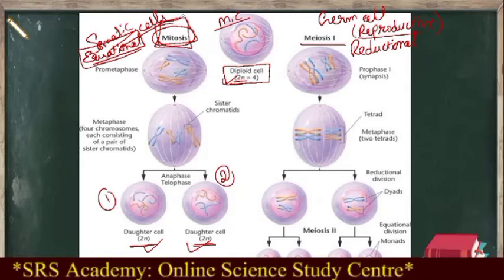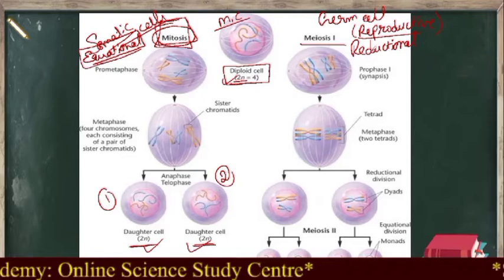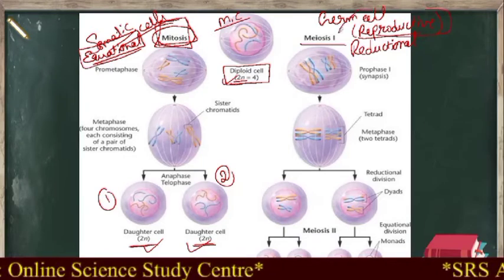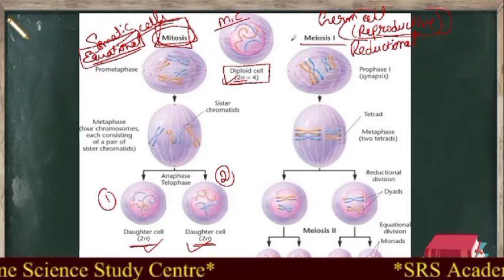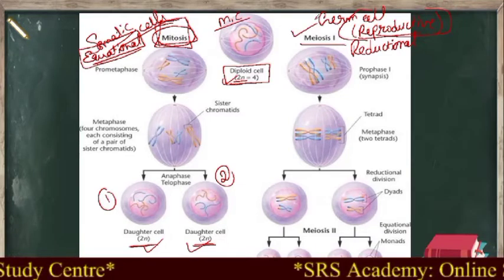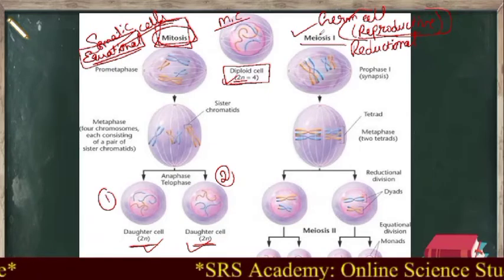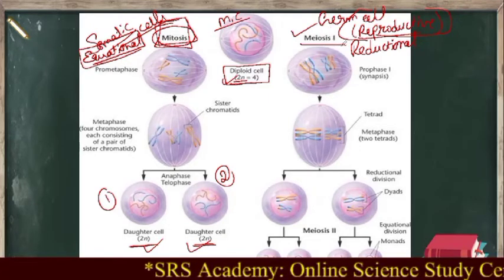You know why? Because we are studying heredity, which is related to the reproductive process. So now we will concentrate mainly on which process? That is meiosis cell division. Now during this meiosis, it has two stages, meiosis 1 and meiosis 2.